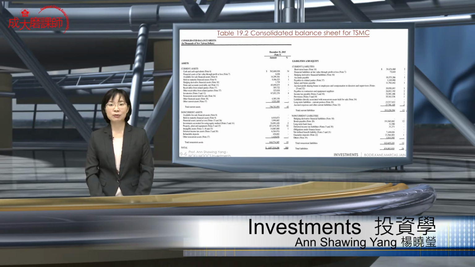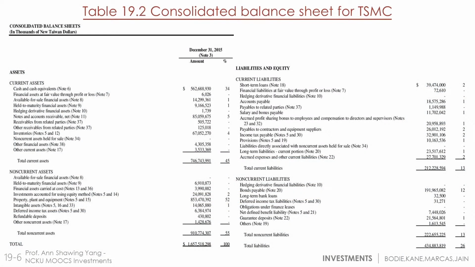Here, the example from TSMC, we have the consolidated balance sheet for TSMC. Again, we're taking the most recent statement that we have, as of December 31st, 2015. And then we have the amount, and the percentages.